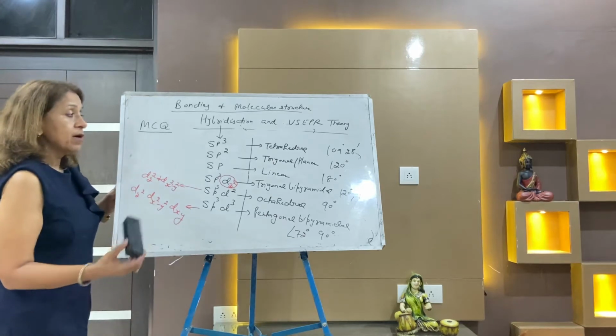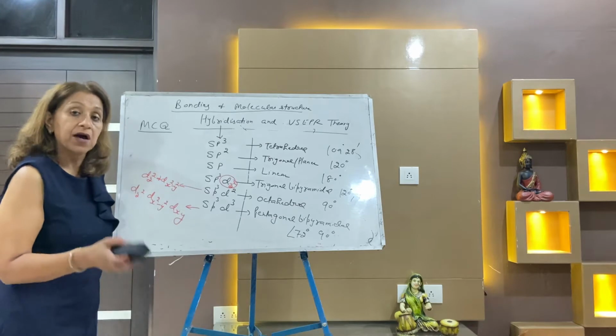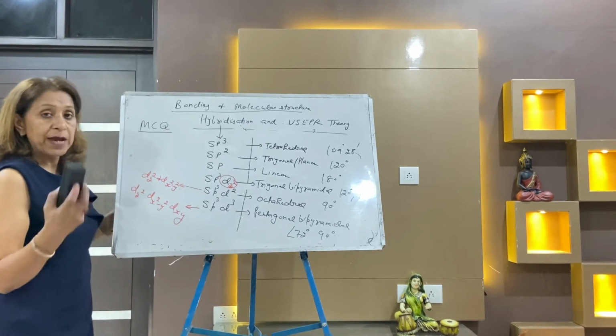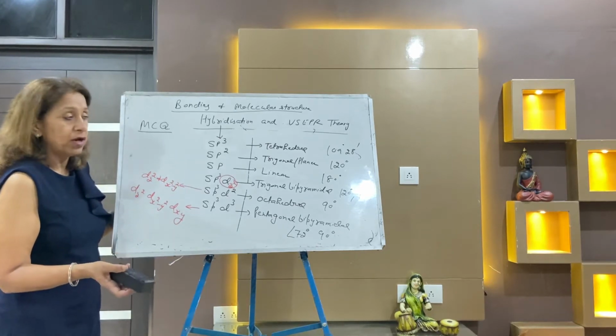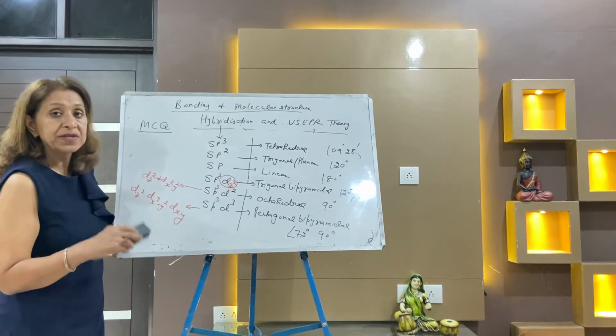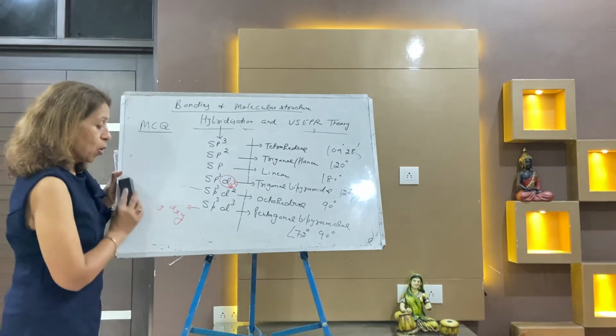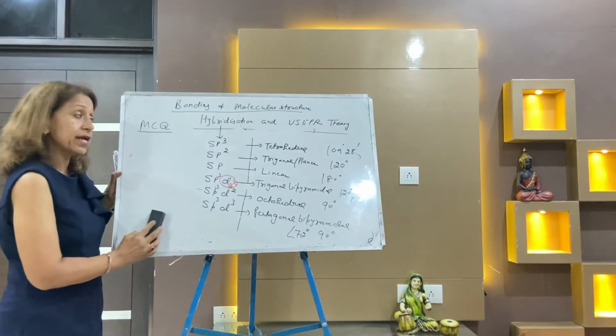When the lone pair comes, the geometry becomes irregular. Without the lone pair, all the geometries are regular. There are two types of geometries, regular and irregular. Regular have all bond pairs, and irregular have the presence of bond pair along with the lone pair. Today you will learn how many lone pair, how many bond pair within a second.